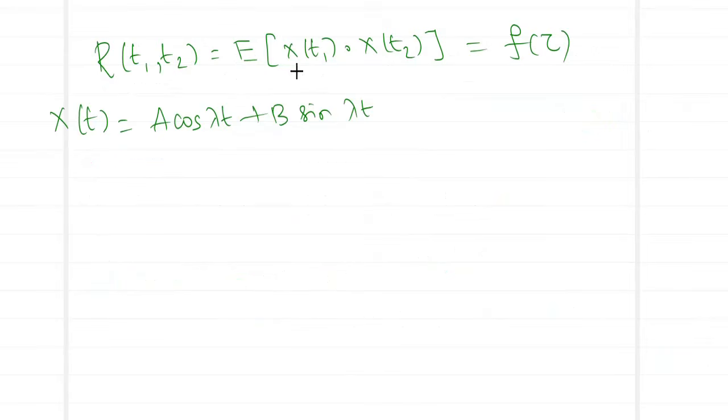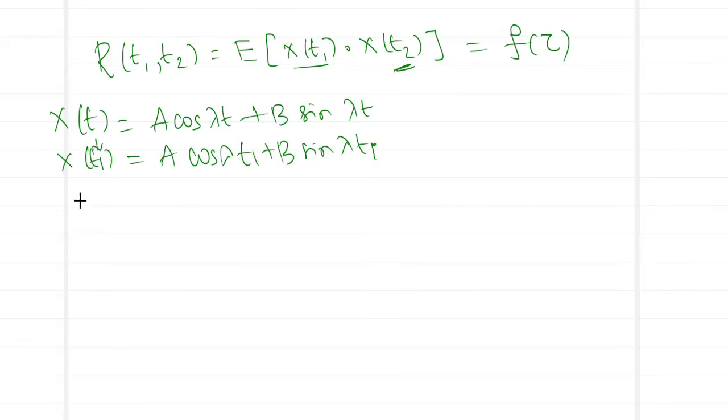Now what we want is x of t1. How to get x of t1? Wherever we have t, replace it with t1. So this becomes a cos lambda t1 plus b sin lambda t1. What is the second term? It is x of t2. What will be x of t2? Wherever you have t, replace it with t2.